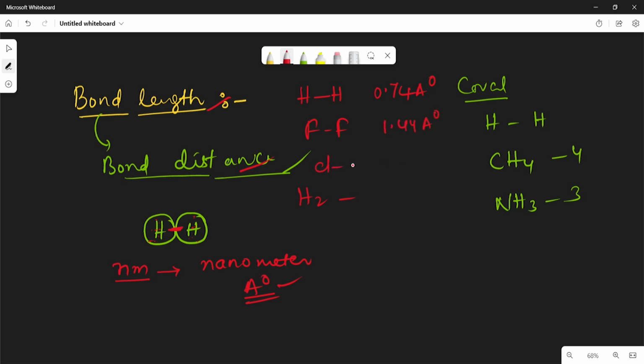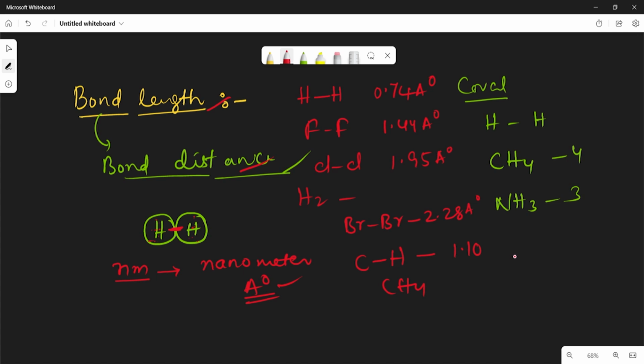In case of chlorine, in between chlorine, that is 1.95 angstrom. You just simply remember the values, it is provided in your textbook. In case of bromine, the bond length is 2.28 angstroms. In case of carbon and hydrogen, in CH4, that is 1.10 angstrom. So this is bond length.